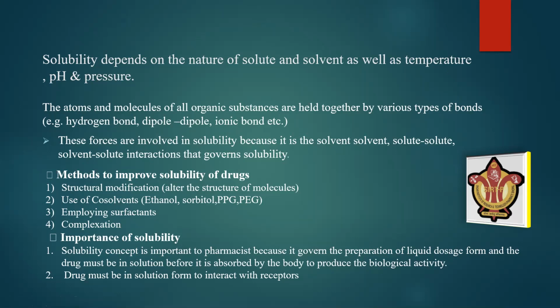Methods to improve solubility: various methods can be used to improve the solubility of a drug. Example: structure modification, altering the structure of the molecules, use of co-solvents like ethanol, sorbitol, PEG and PPG, and use of surfactants. We can use a surfactant for enhanced solubility of our drugs, and complexation.